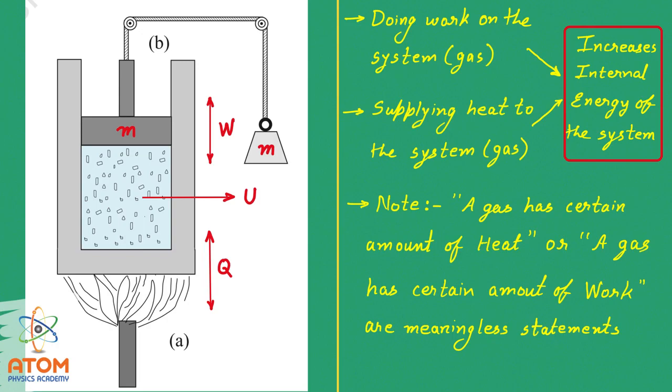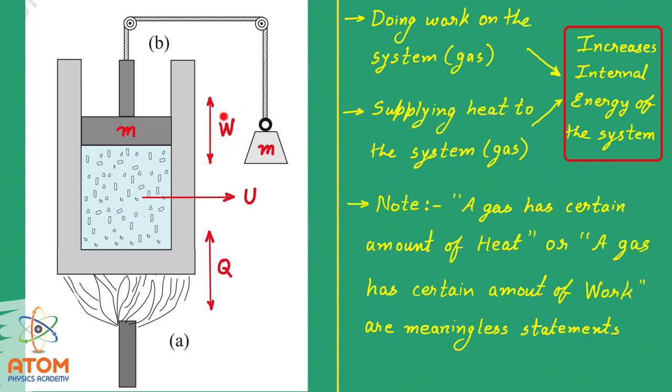Here, when the piston is moving inside, it compresses the gas, it compresses the system. That means the work is done on the gas, on the system. If the gas is expanding and pushing the piston outside, then the work is done by the system.